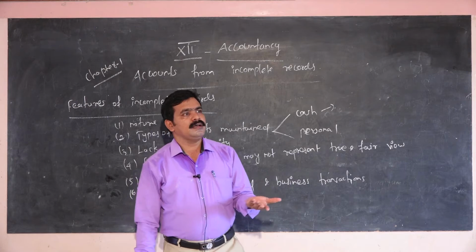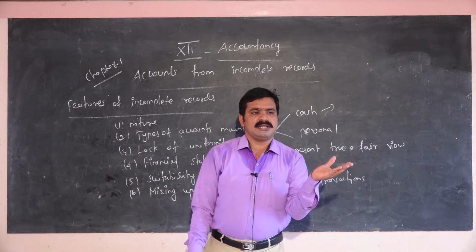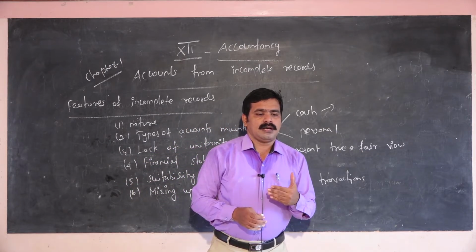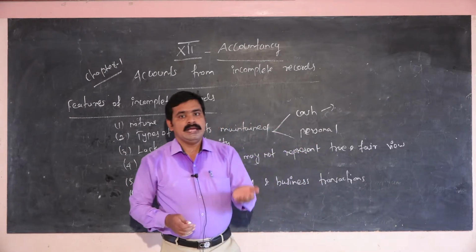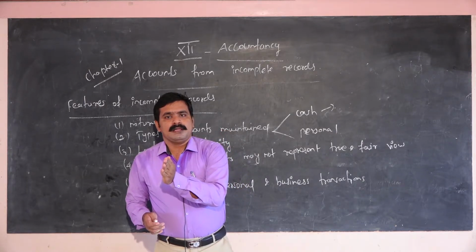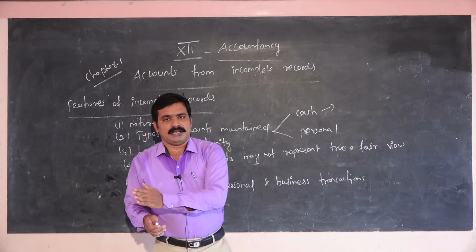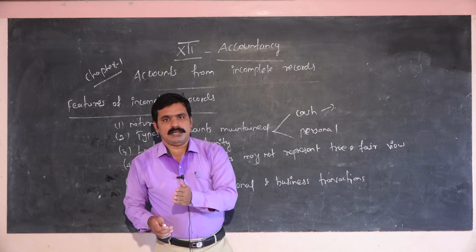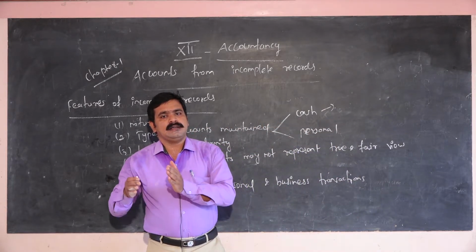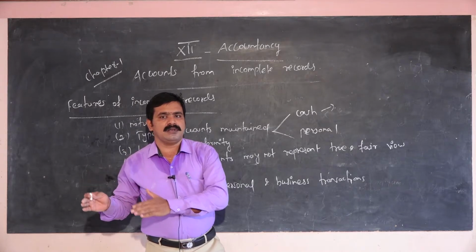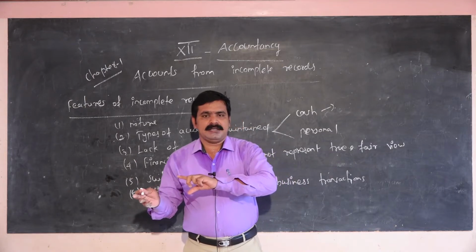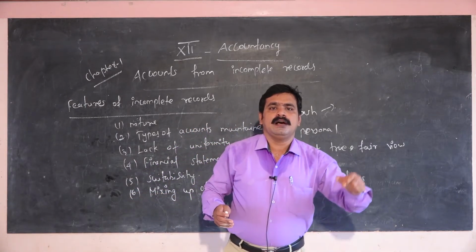Incomplete record is nothing but some accounts not maintained in the complete way. I already told, cash paid to Mr. A. But in single entry system, the accounts manager or proprietor or owner maintains only the credit side. Some proprietors, some owners maintain only the debit side. So these effects are reflected in the final accounts.